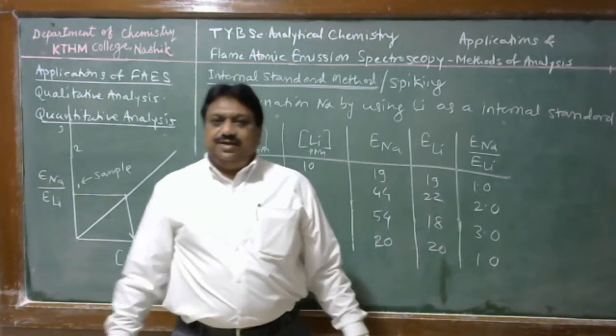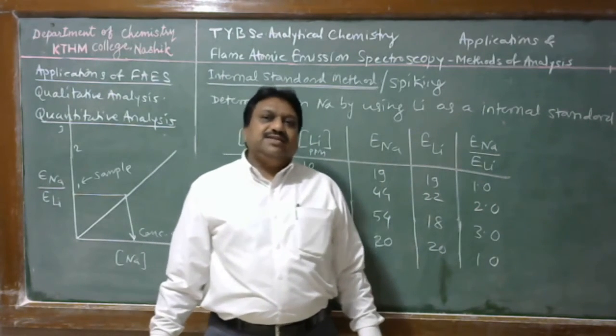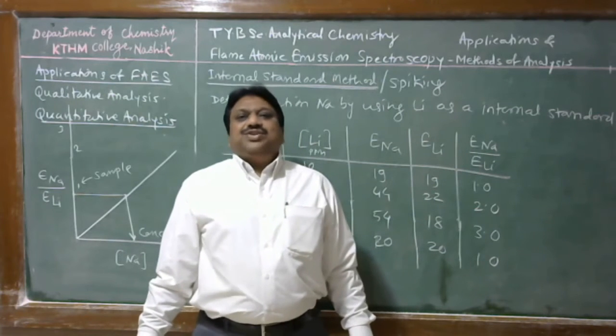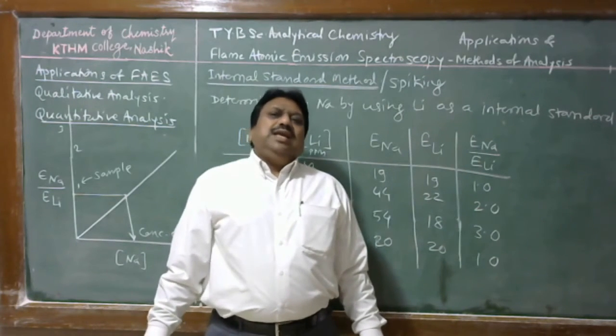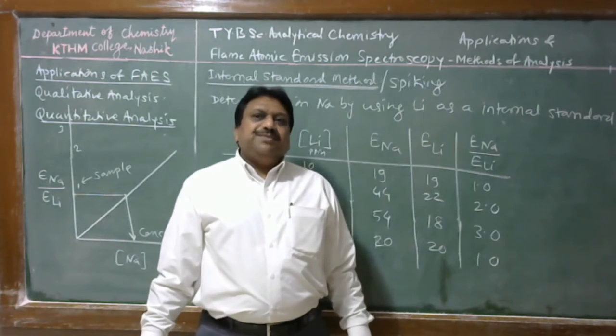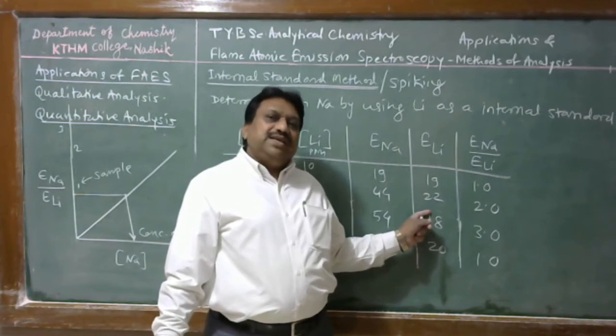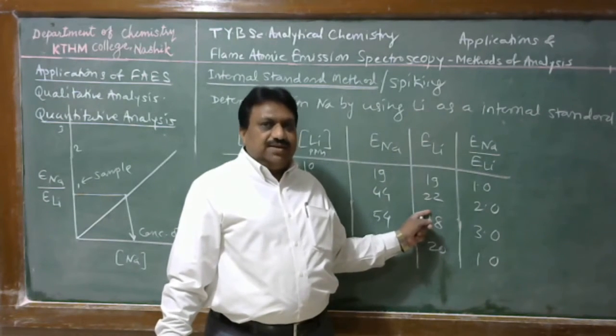Basically, the standard addition method, internal standard method and calibration curve method are used in all types of instrumental analysis. More specifically, the internal standard method is used to nullify the effect of instrumental error.